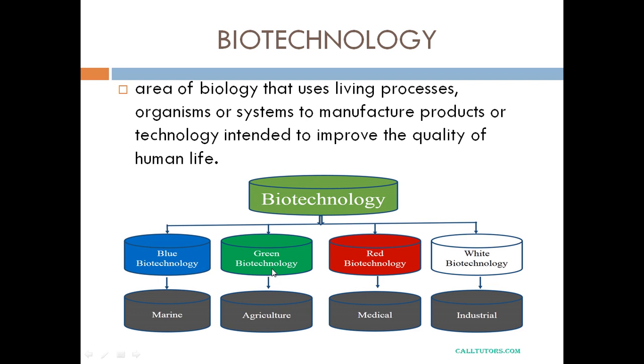To show improvement in agriculture, we call it green biotechnology, otherwise the green revolution. Red biotechnology concerns the medical field for the production of therapeutic drugs. The last one, white biotechnology, covers industrial-oriented biotechnological fields, for example dairy improvements.